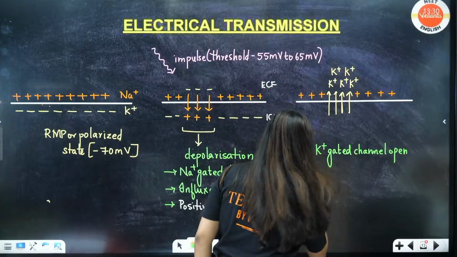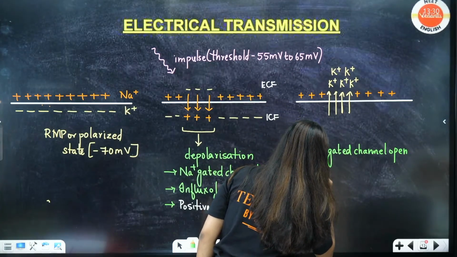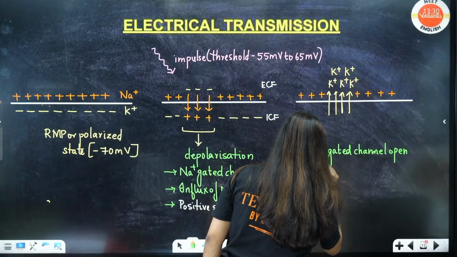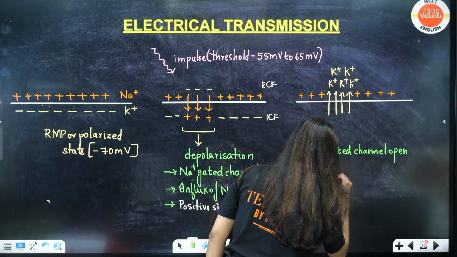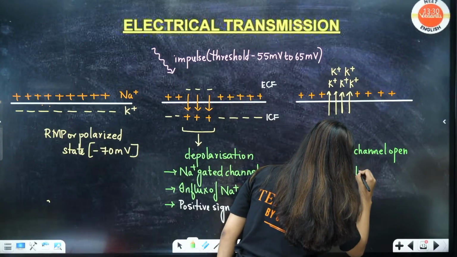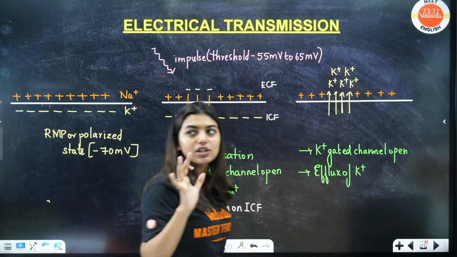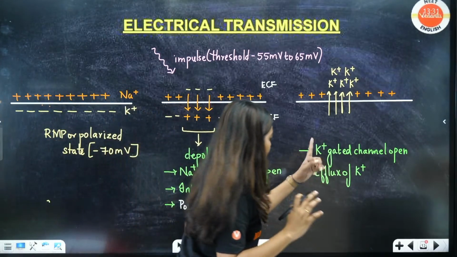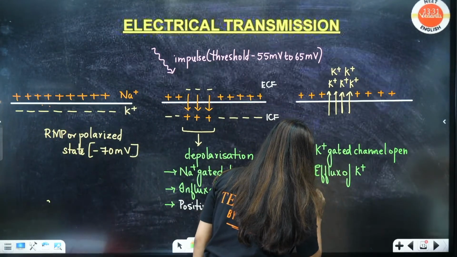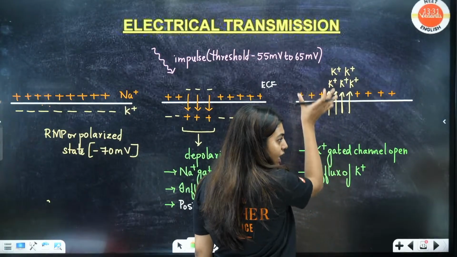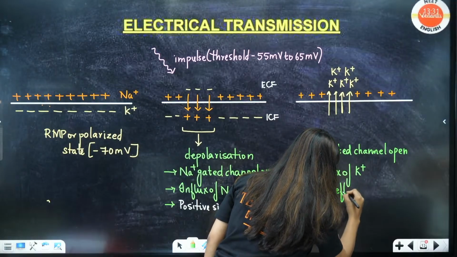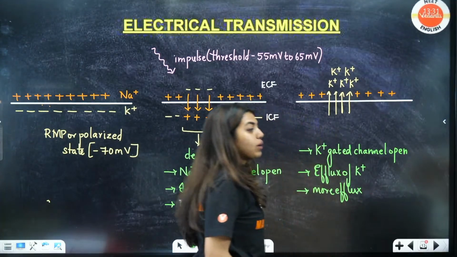So here potassium gated channel open and obviously efflux of potassium will happen. Just think about the fight I told you. Think about your sibling example, that is more than enough. Efflux of potassium will happen, and because they have more channels, more efflux will happen. Now, how do I fix this?